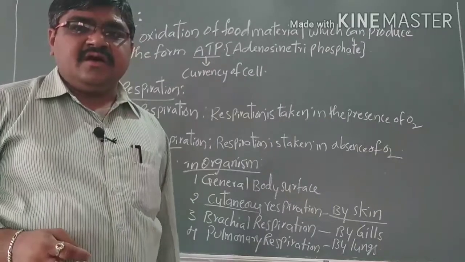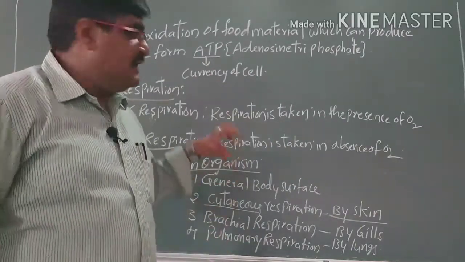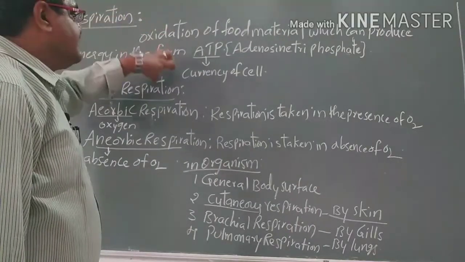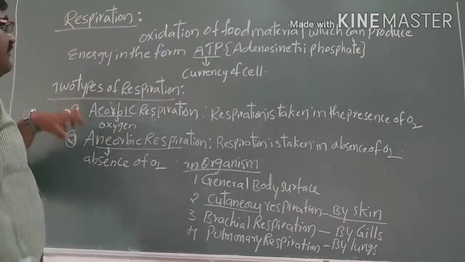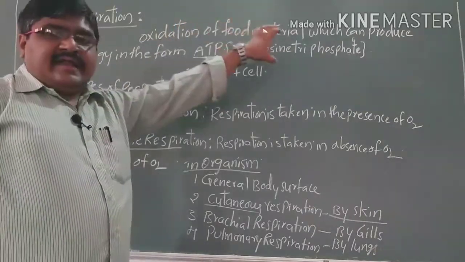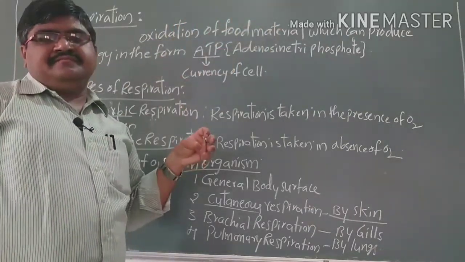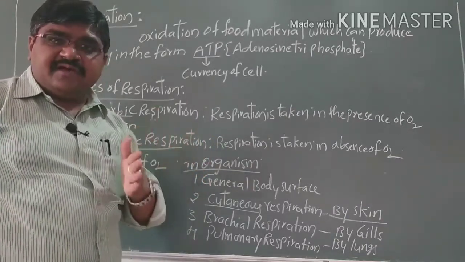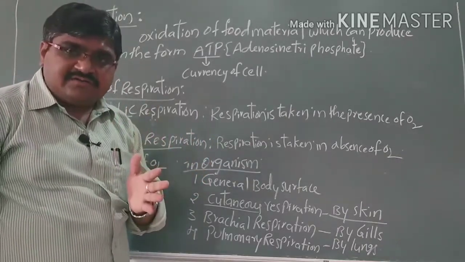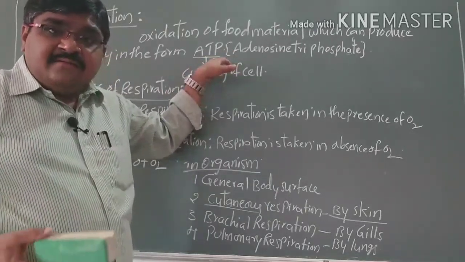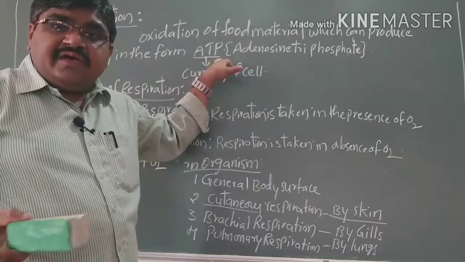This is the topic of respiration, where the oxidation of food materials produces energy in the form of ATP. ATP means adenosine triphosphate, and ADP means adenosine diphosphate. By combining with a phosphate, ADP is converted into ATP. Again, when energy is utilized, that ATP is converted into ADP.